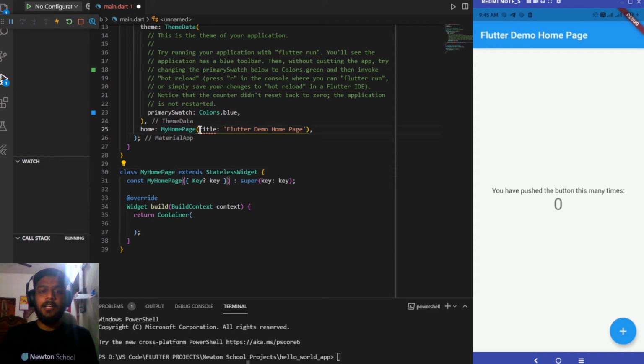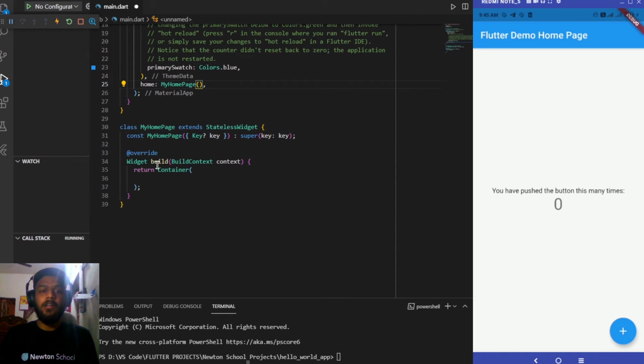Next, removing this title from here as we are not accepting any title inside our screen. Next, inside this widget we have this constant over here. This is basically the constructor for the my home page. If we are passing anything from the my home page class over here, then we need to add some variables inside this constructor to receive those things and assign them to the variables.